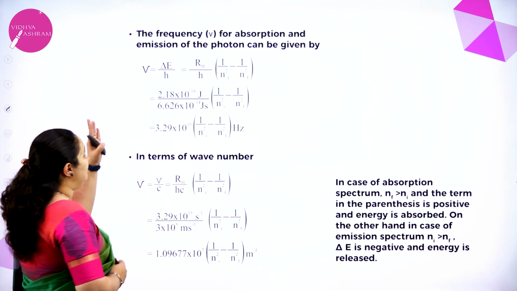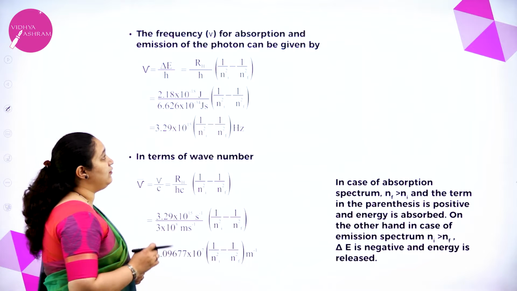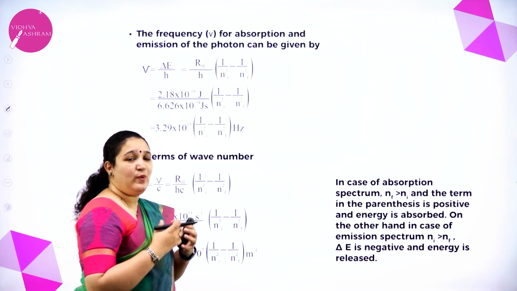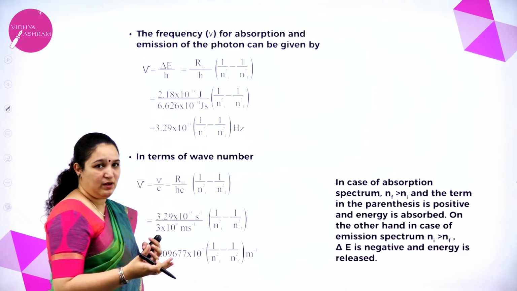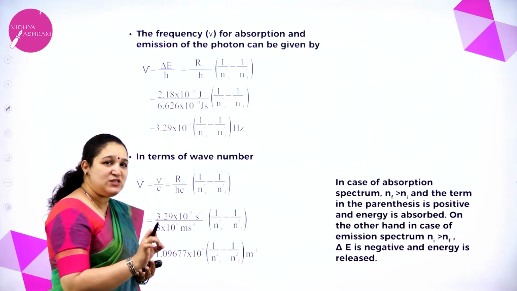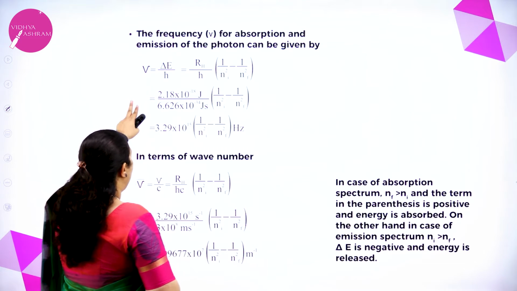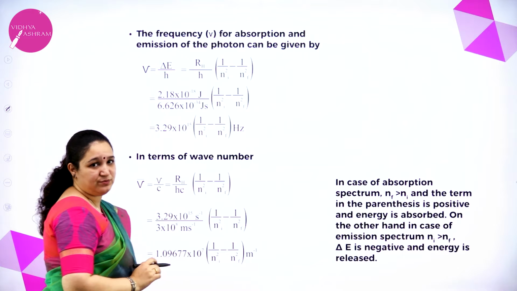Next we can get even the frequency of the absorption and the emission of the photon, that is, when the energy is absorbed or when the energy is emitted in the form of radiations. Then we can get the frequency of that radiation as nu is equal to delta E by h.